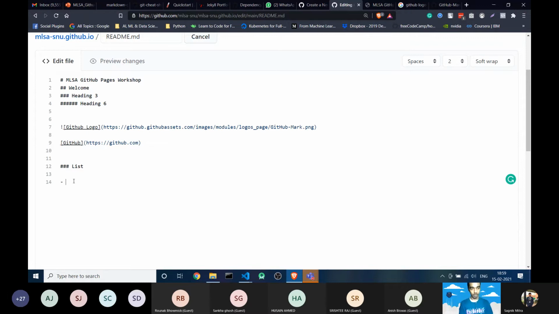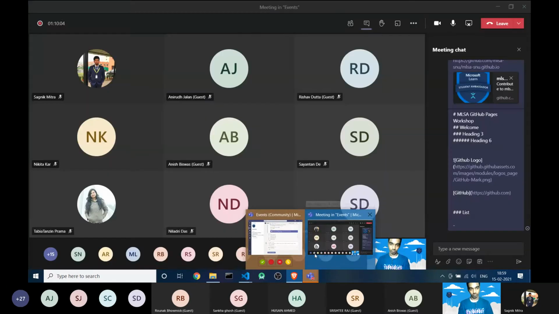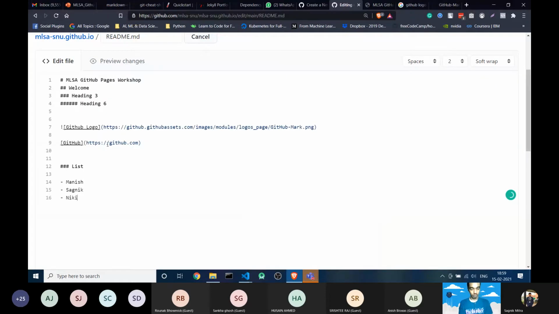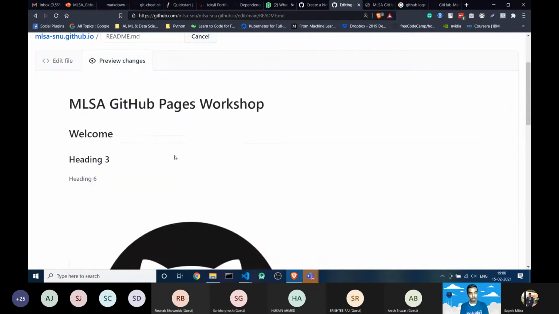For example, if I write the participants' names, Manish Sagni, and a few others, Nikita and Yudrisha, you can see now the changes are reflected here.